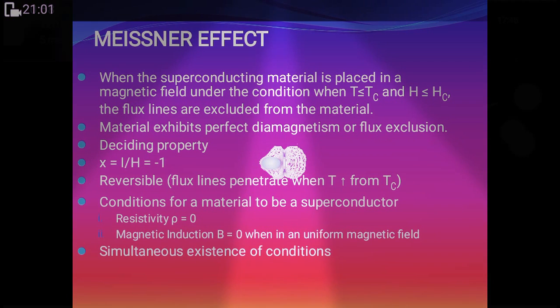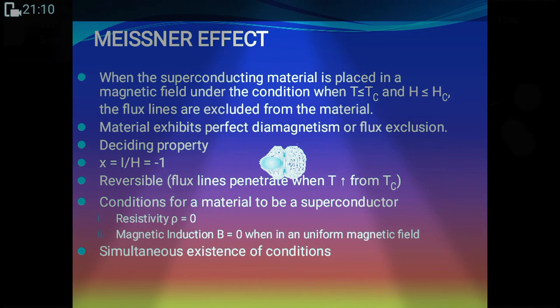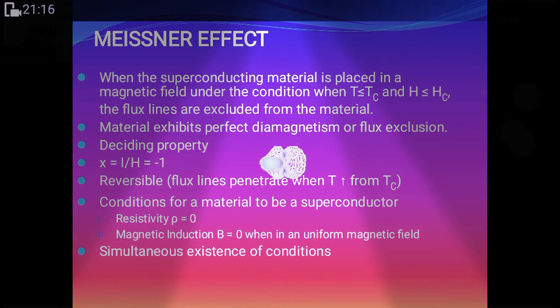When the superconducting material is placed in a magnetic field under the conditions that T should be less than Tc and H should be less than Hc, simultaneously, all the conditions should be followed. Then we can say that it is a superconductor material.